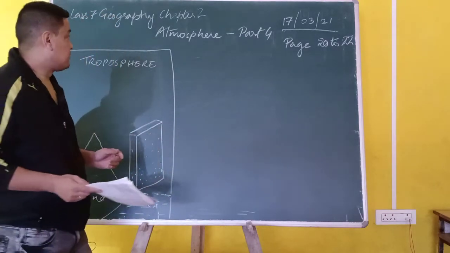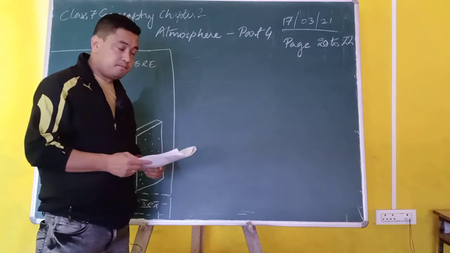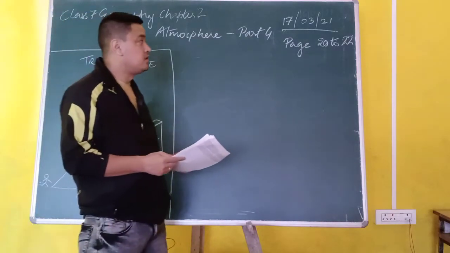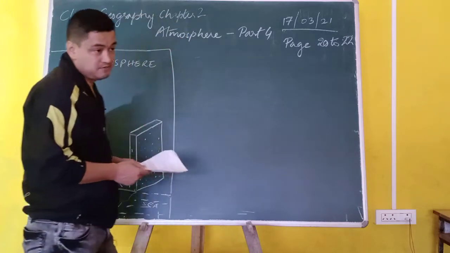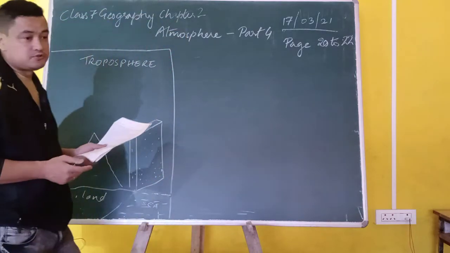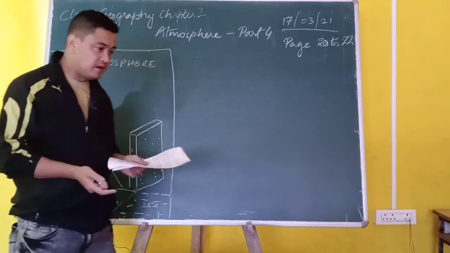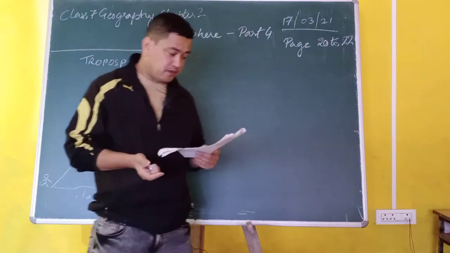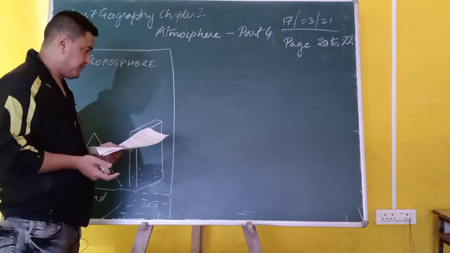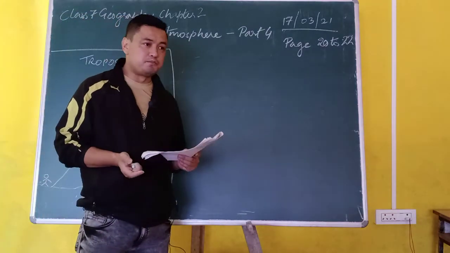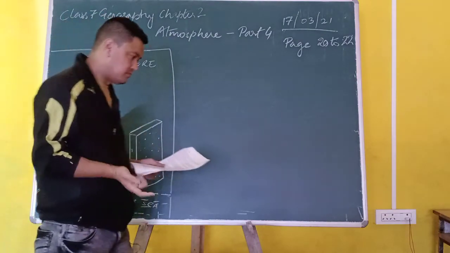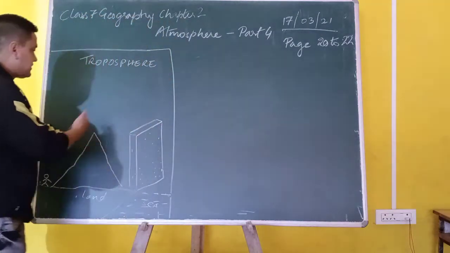So this video is on chapter number 2, atmosphere, part number 4. You can refer to your textbook from page number 20 to 22 for class 7 geography. Last time I was explaining troposphere, and I told you that the temperature in the troposphere decreases with height. In order to understand that, we are going to look at this figure.